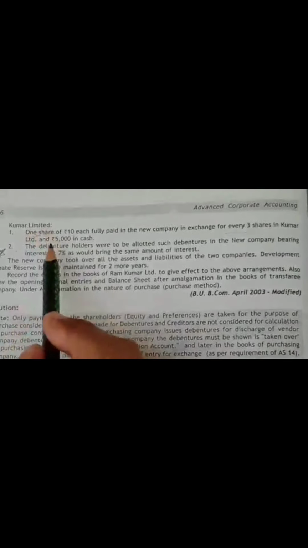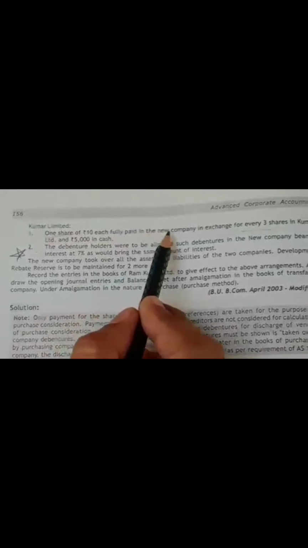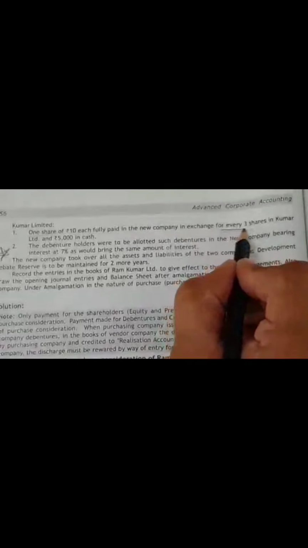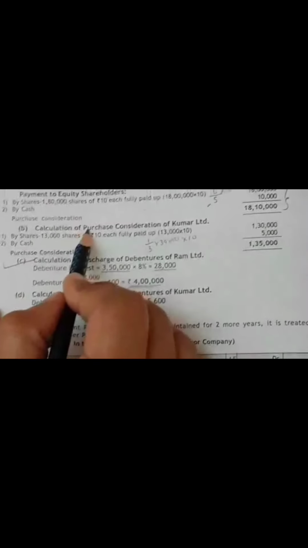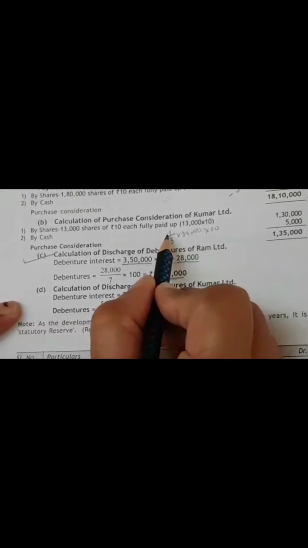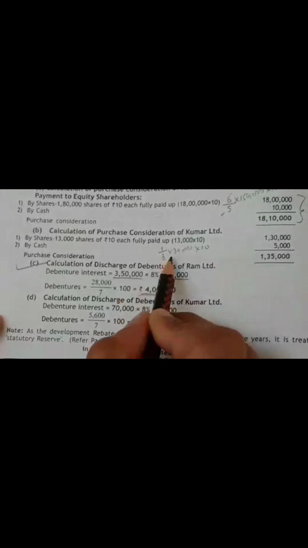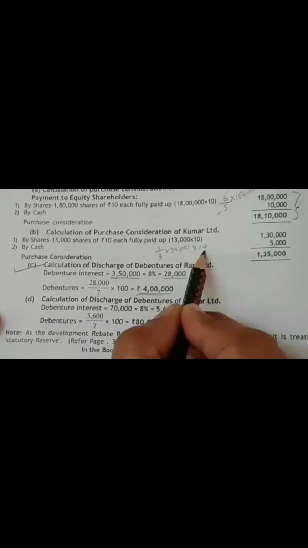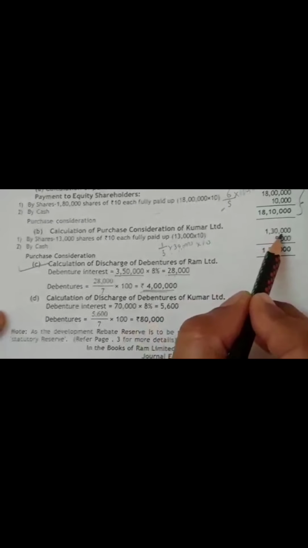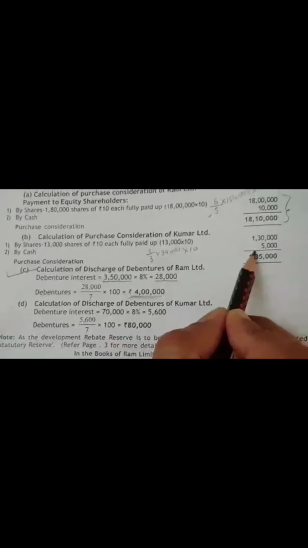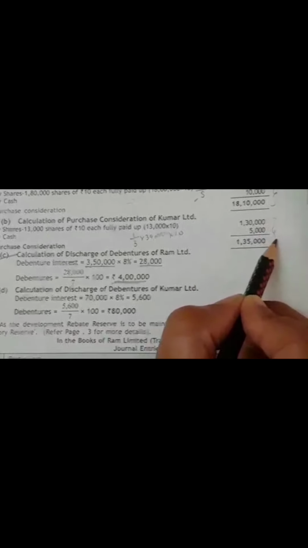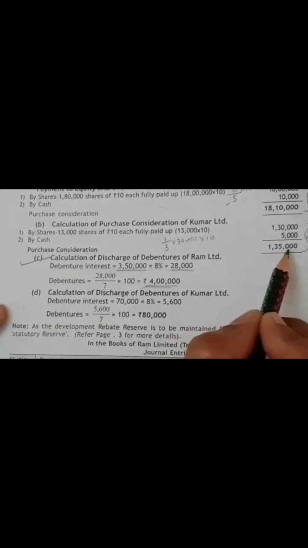So this is Kumar Limited. 1 share of rupees 10 each fully paid in the new company in exchange for every 3 shares. So for every 3 shares, how many shares are issued? 1 share, and rupees 5,000 in cash. Look here, so this is a PC calculation. How many shares are there in Kumar Limited? 3,90,000 divided by 10, so 39,000 shares. Therefore, 1,30,000 is the PC payable in the form of shares, and rupees 5,000 in cash. Therefore, total PC payable to Kumar Limited is 1,35,000.